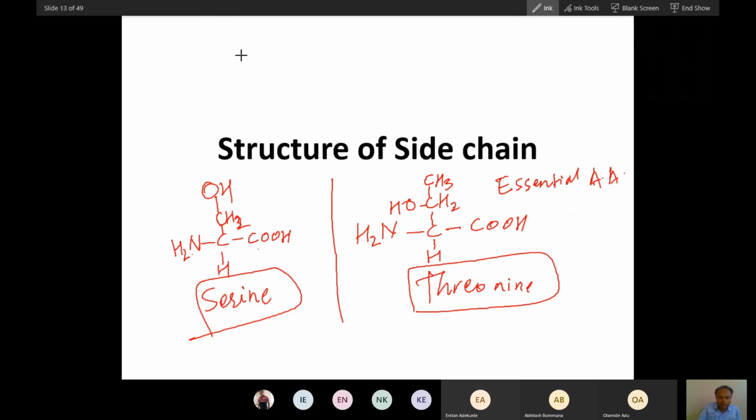You can write the serine structure like this also, as I've told you. This is alanine. If you put the amino group here and the COOH group here, and then the OH group at the last, this becomes serine. And for threonine, just draw this. You will have to put one more CH3 and then OH here, and then NH2 here, and then COOH.